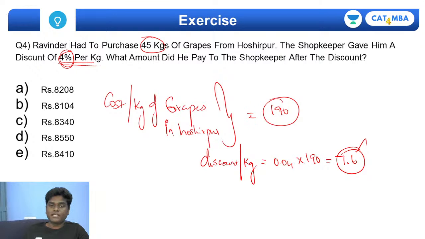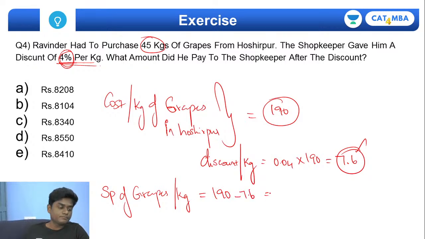So what will be the selling price of grapes per kg after getting a discount of 4%? The selling price of grapes per kg is going to be 190 minus 7.6. If you do, it would give you 182.4. So this is the selling price per kg.